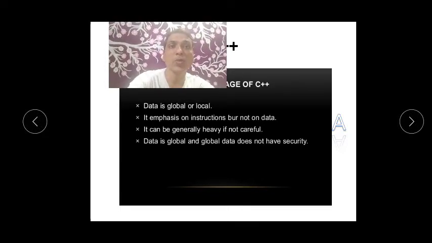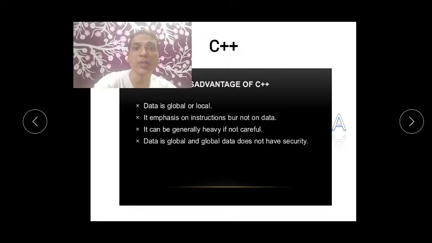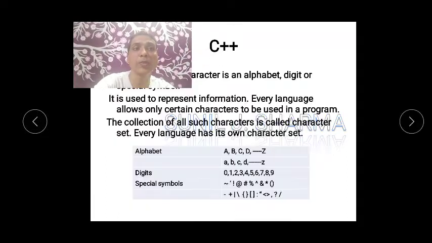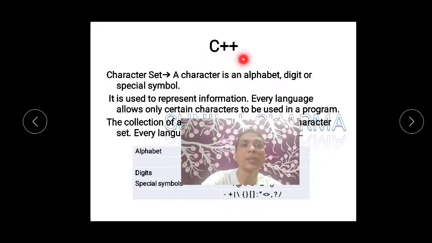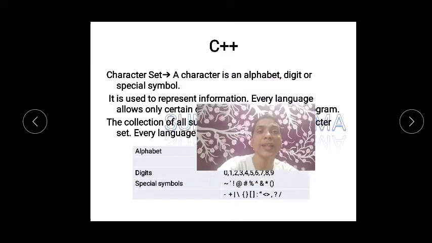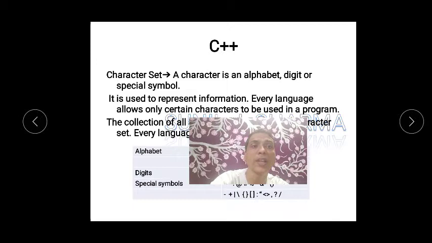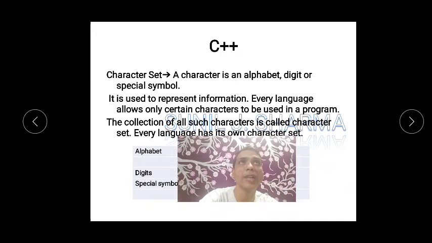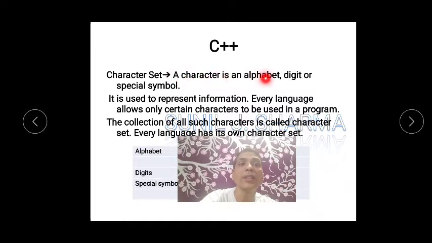And remember, don't ignore C++ this year, because it is also there for 12th standard. Okay, so I hope you will do the maximum in this. Now let's start C++. To understand any language, we study our English language by some alphabets like A, B, C, D and all. Okay, then we learn some digits. So what they are also known as is character set. So a character set is an alphabet, digit or a special symbol.